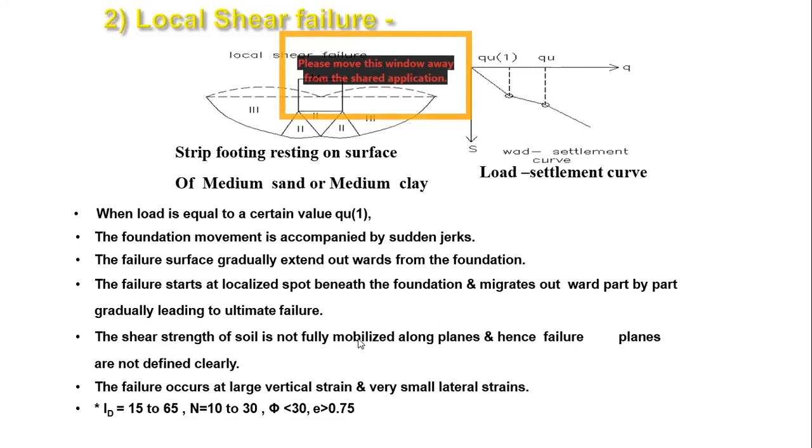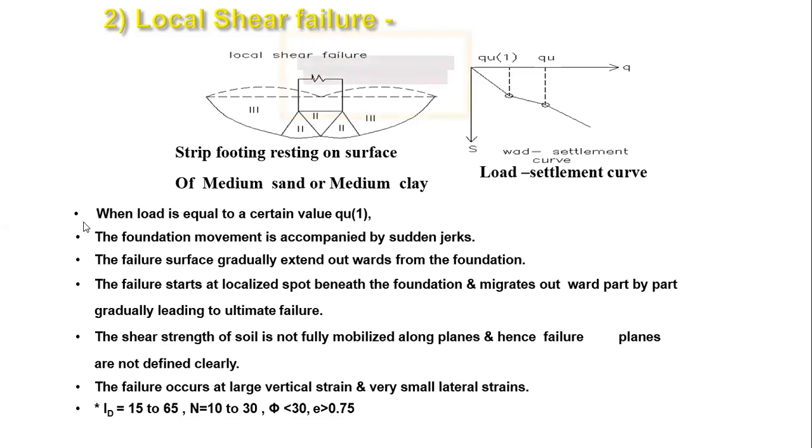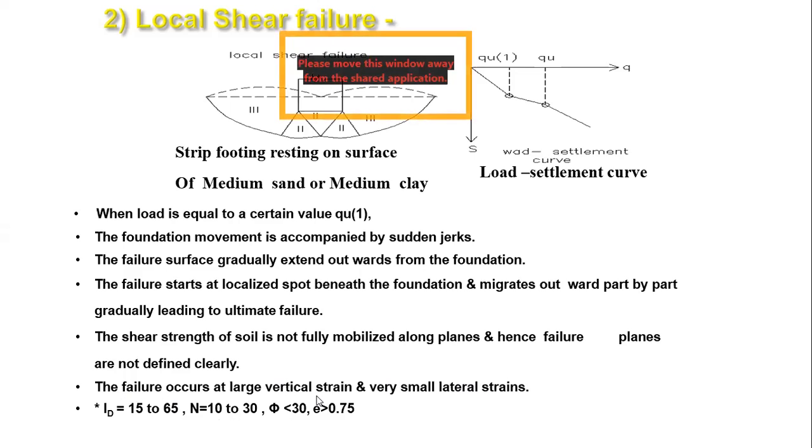And the shear strength of the soil is not fully mobilized along the planes, and the failure planes are not defined clearly. Okay. So shear strength in this case is not fully mobilized because the particles are not very dense to each other. So they are not able to take advantage of each other as a composite material. The next is that the failure occurs at large vertical strain and very small lateral strain. Compared to the general shear failure, where the failure occurs at small vertical strain and large lateral strain, in this case the failure happens at large vertical strain and small lateral strain. So most of the failure will happen in the vertical direction only.